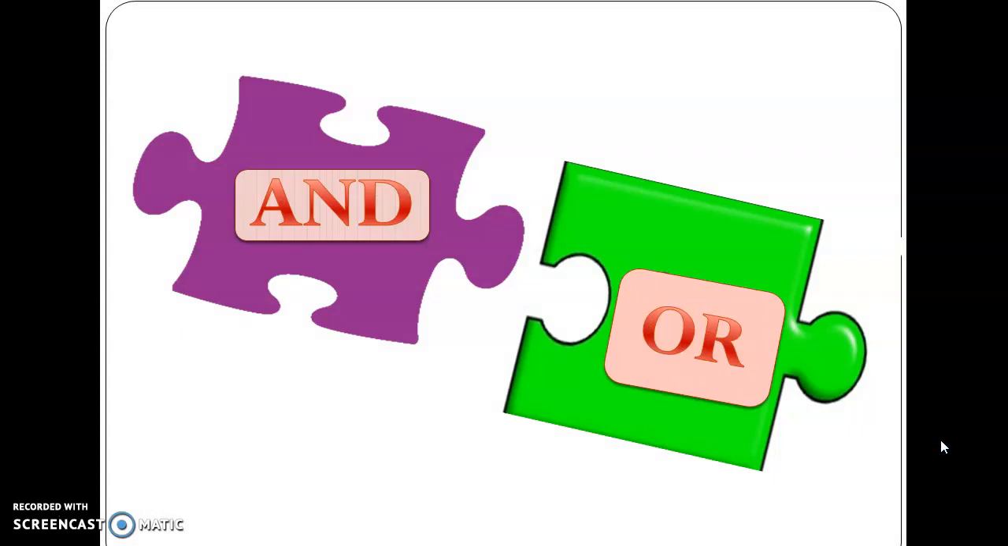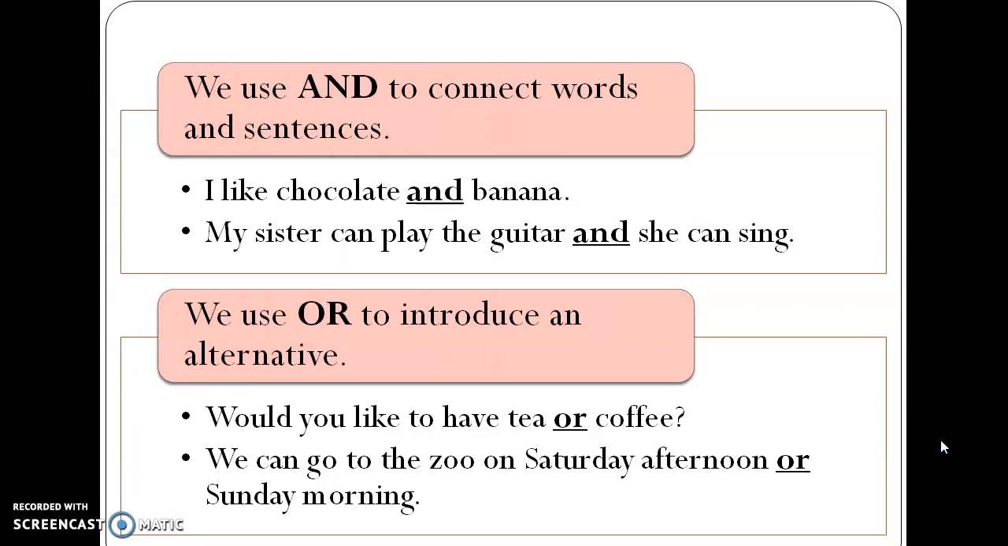Let's read how they work. We use and to connect words and sentences. That means it makes a connection between two sentences. If you can read, I like chocolate and banana. And over here, and is joining chocolate and banana. Instead of writing, I like chocolate, I like banana, we have put the conjunction and in between so they can be joined and make one meaningful sentence instead of using two sentences separately.